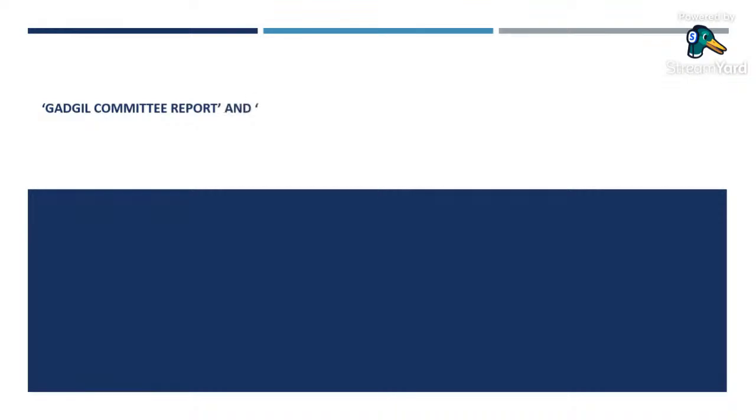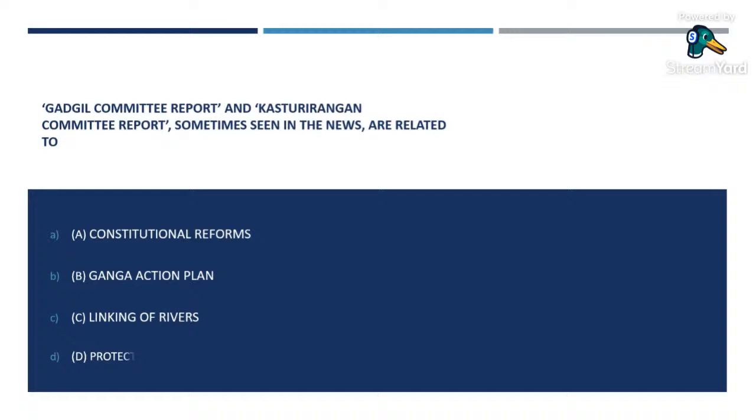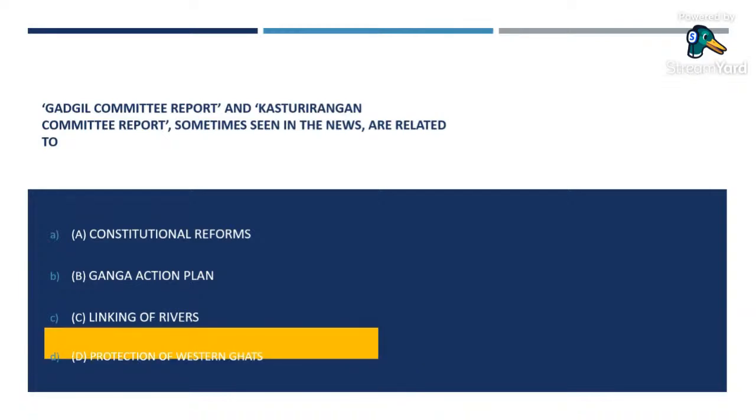Gadgil Committee report and Kasturirangan Committee report, sometimes seen in the news, are related to A. Constitutional reforms, B. Ganga Action Plan, C. Linking of rivers, D. Protection of Western Ghats. It is protection of Western Ghats. The Gadgil Committee report and Kasturirangan Committee report are related to the protection of Western Ghats.